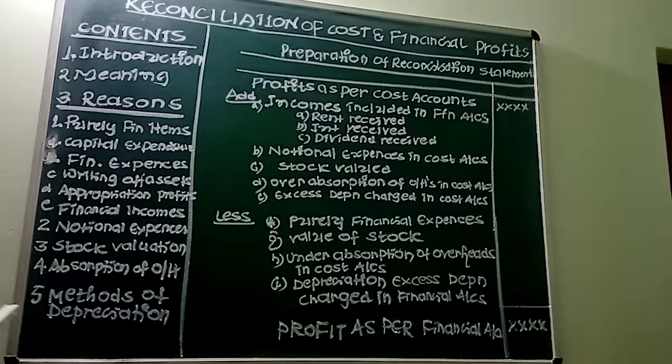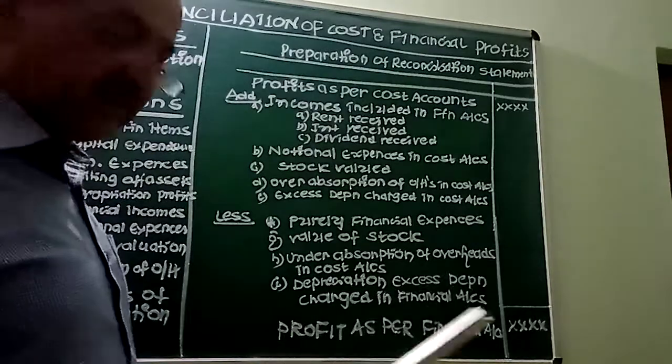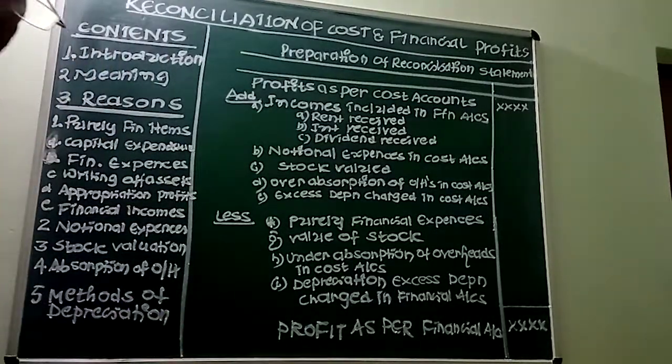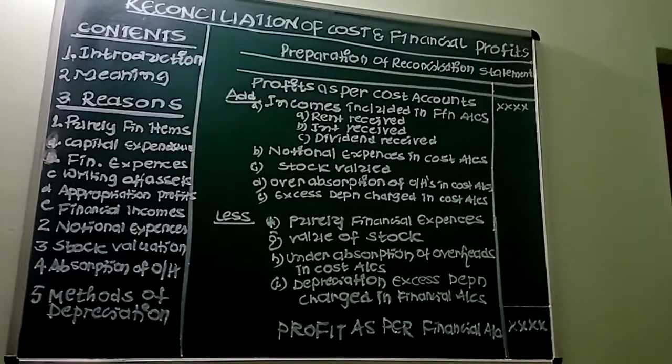Now, let us go to the last important item of the differences, which is the method of depreciation. There are several methods of charging the depreciation. They may be fixed installment, written down value, annuity, sinking fund, insurance policy, market value, etc. But in cost accounts, selecting a particular method depends on the policy decision of the management. Different methods provide for different amounts of depreciation, and profit differs to the extent of the difference in amounts, because depreciation is a charge on the profit and loss account.